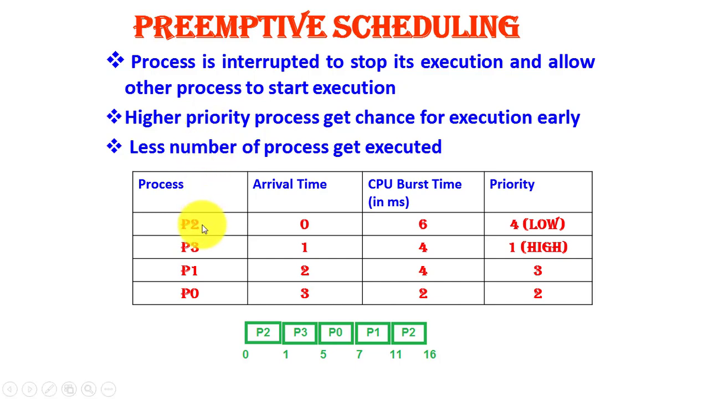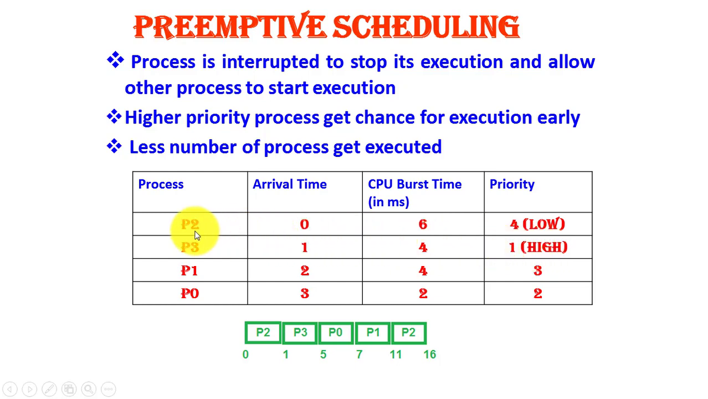Four processes are there: P2, P3, P1 and P0, and their arrival time in the system is also mentioned here. Then the CPU burst time, which is the time required for executing that process, is mentioned here in milliseconds, and in the last column the priority is mentioned. So here a lower number indicates higher priority and a larger number indicates low priority.